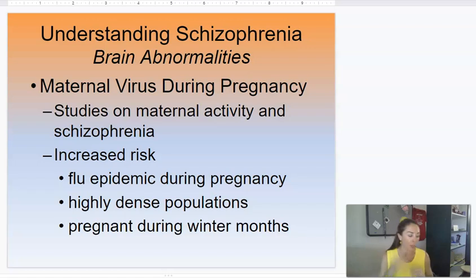We also see higher schizophrenic rates in places that are highly dense populations, so flu's more likely to be transmitted, and in women who are pregnant during winter months, because we know that flu spreads more often during winter months. These different studies kind of show that when the flu increases during the year, the rates of schizophrenia do too, so there's a correlation, right?